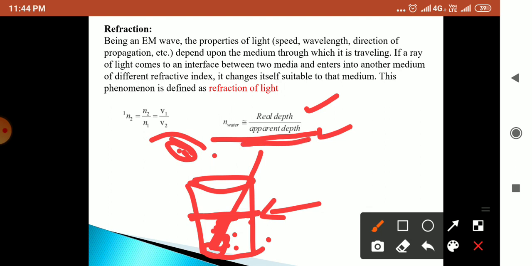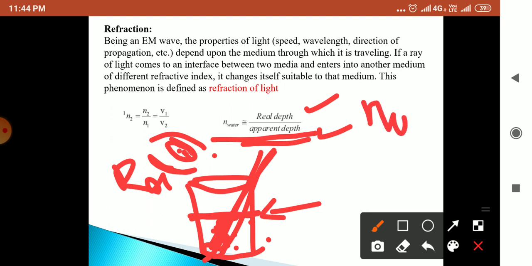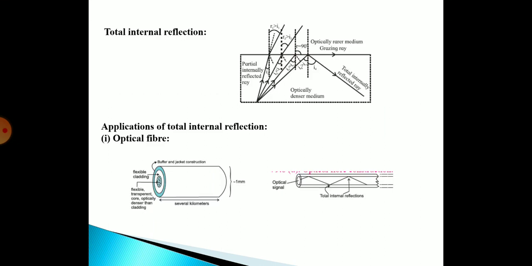The apparent depth is what you observe from the other side, from the rarer medium, and the actual depth of the spoon, or real depth, will be different. So from that we can find out the refractive index of water. Remember this formula: refractive index of water is equal to real depth upon apparent depth. So this is about refraction of light. Then total internal reflection.